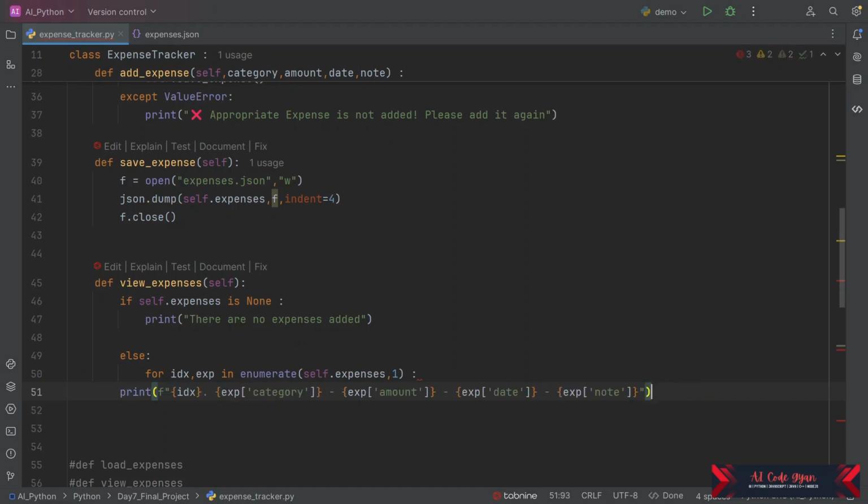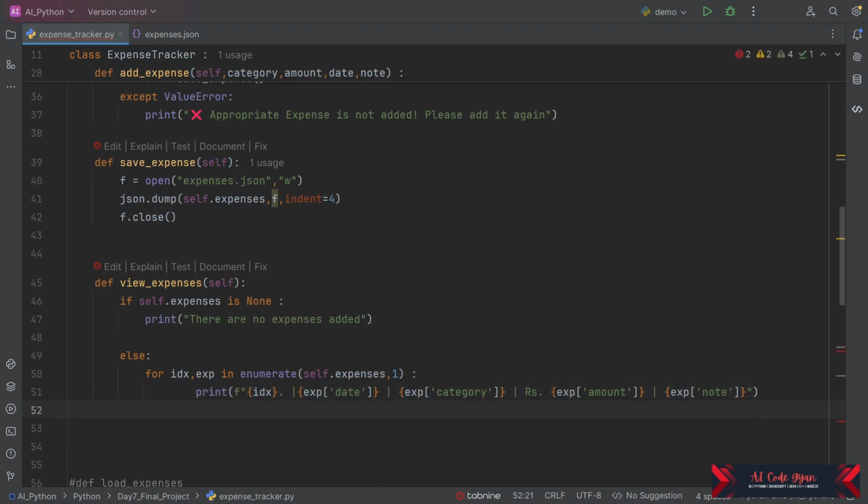So now what syntax are we going to print? Yeah, so we are not going to use this syntax here. We are going to put the date here. We put the date first, and we'll put the pipe symbol here, and we are going to put rupees here. We can even use the actual symbol of rupee. We can copy it from somewhere and put it here. We are using rupees here. Okay.